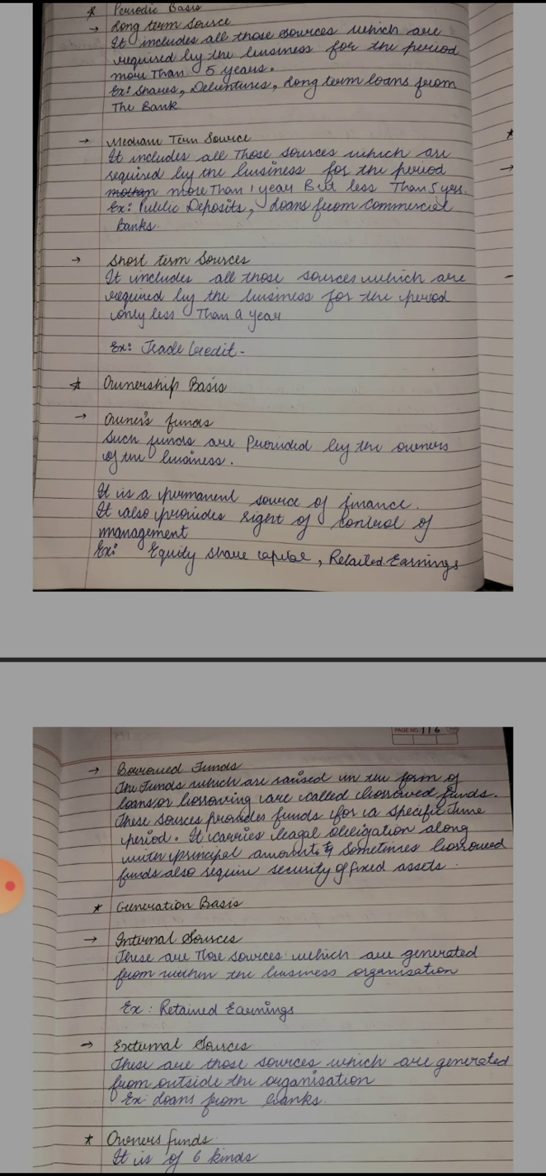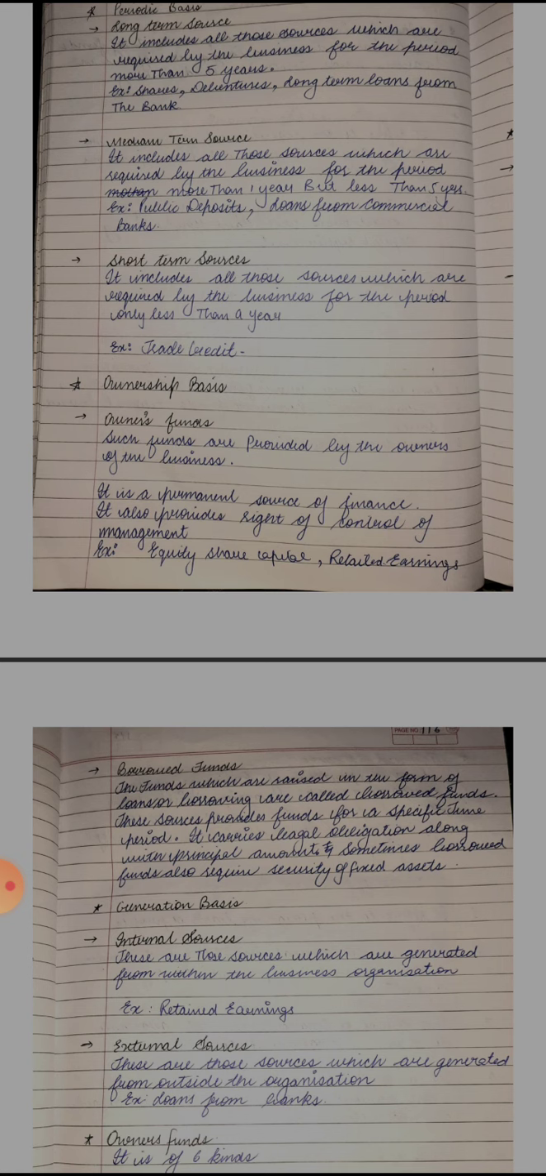Now, another ownership classification is your borrowed funds. Whenever we are raising finance from external sources, in the form of borrowings or loans from banks, it is known as borrowed funds. These sources provide funds for a specific time period, no doubt. Whenever we borrow loans from the bank, it is for a particular specific time period, so for 10 years, 5 years, 15 years. It also carries a legal obligation to pay the principal amount along with the interest, and sometimes borrowed funds also need hypothecation of assets or security of fixed assets.